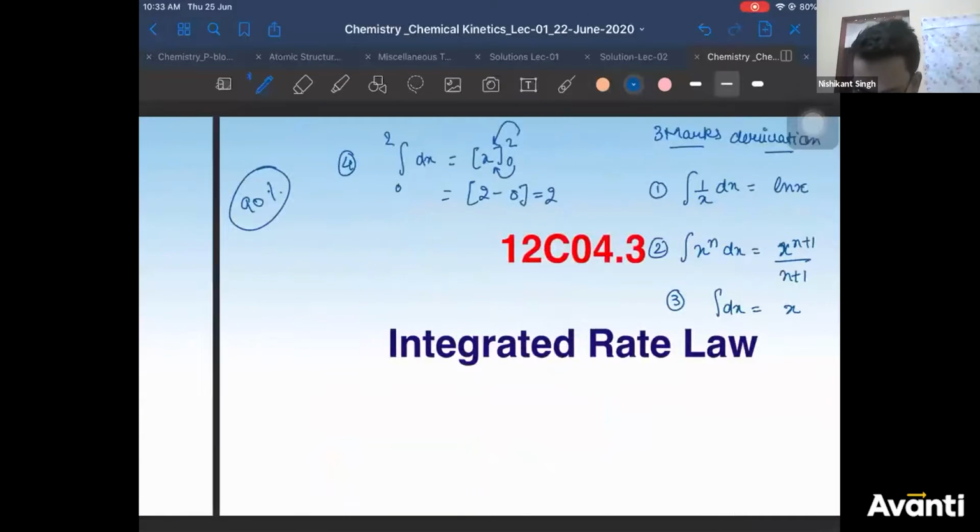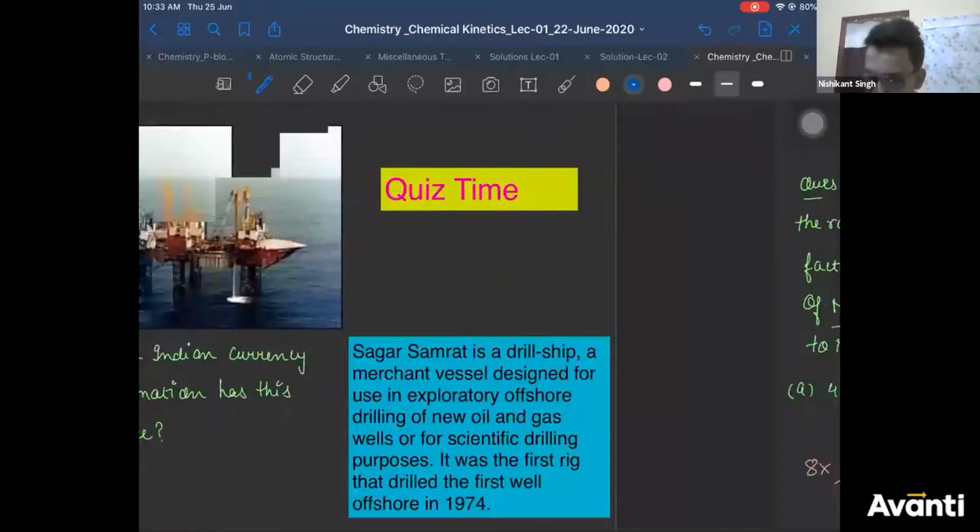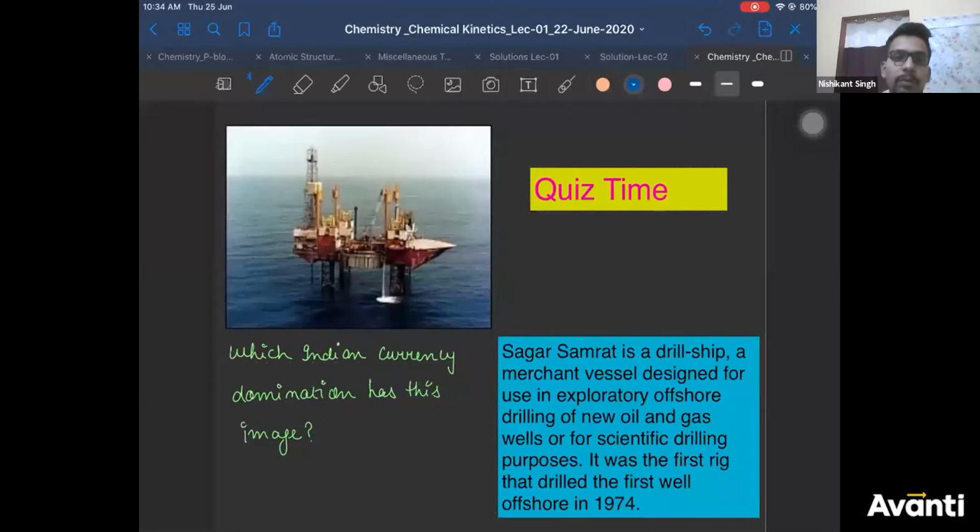Just give me a minute. Yeah. I think it is visible enough. Cartoon also I'll explain. Chetana, you should see the options. Chetana, K ka unit was given in minute inverse. Chetana, you see the option mein unit, K ka unit, K was asked in minute inverse. So Chetana, it was minute inverse.